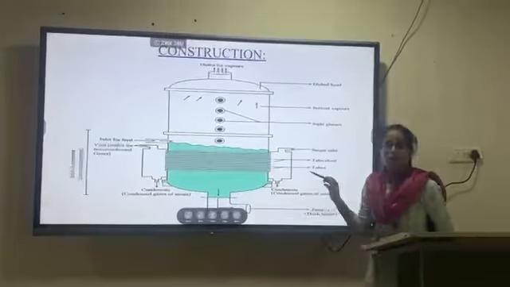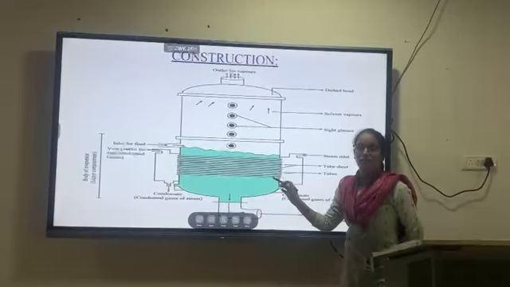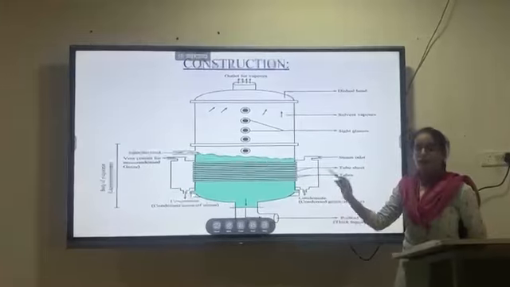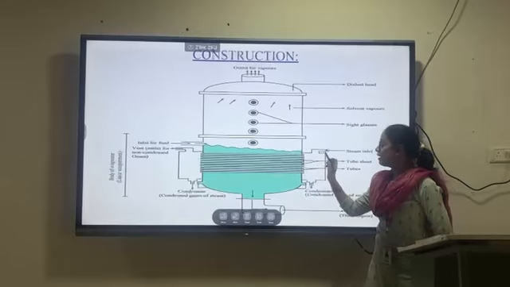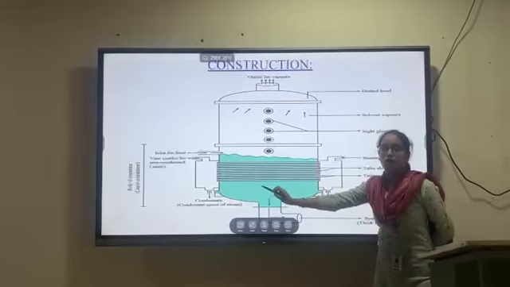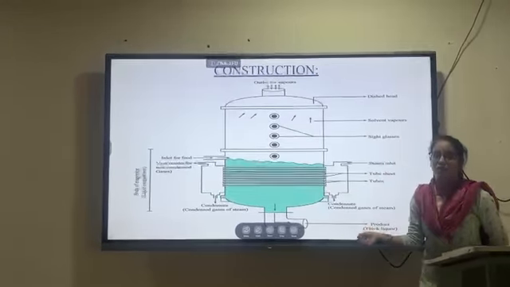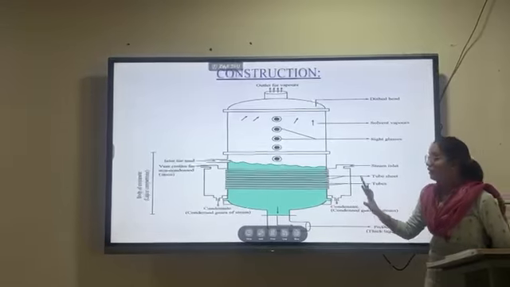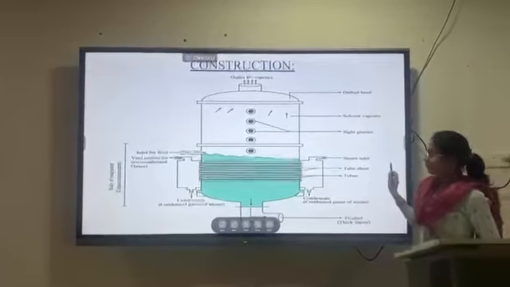Here the mechanism involved is conduction. Why conduction? Conduction means the transfer of heat from one medium to another medium. Here the tubes will receive the heat from the steam, and they will conduct the heat to the liquid. So the liquid receives the heat from the tubes, and it will be converted into vapors. So this is the working of the horizontal tube evaporator.